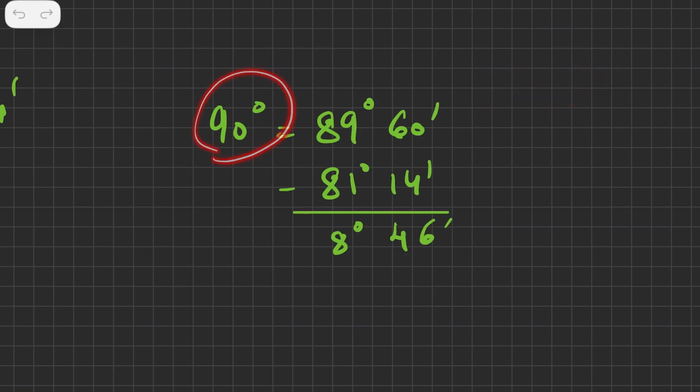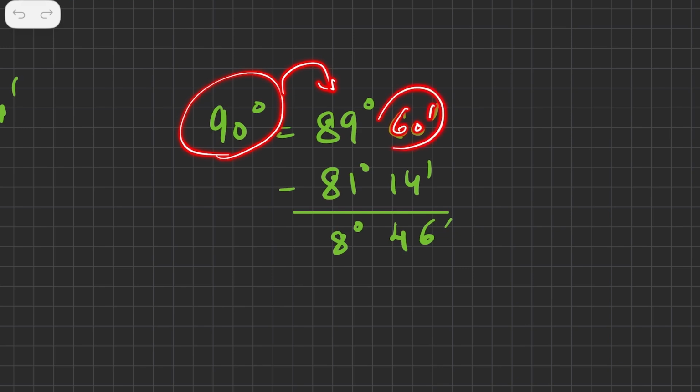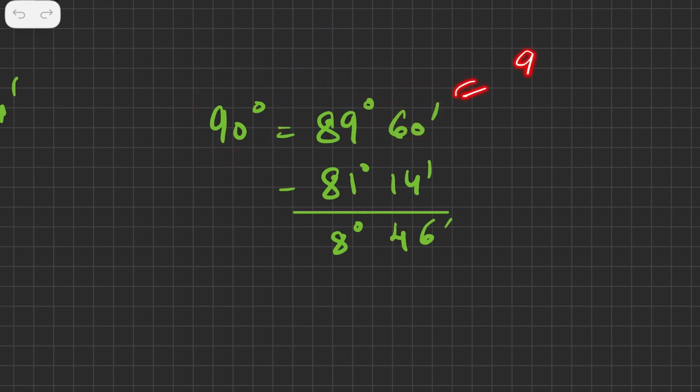Now this 90 degrees I can always write as 89 degrees and 60 minutes. 60 minutes is again 1 degree, and you can add it over here and always say it is 90 degrees. But I have to subtract this from 81 degrees and 14 minutes. That's the reason I have taken 1 degree over here and converted that into 60 minutes. So 60 minus 14 is 46, and 89 minus 81 is 8. So I get 8 degrees and 46 minutes.